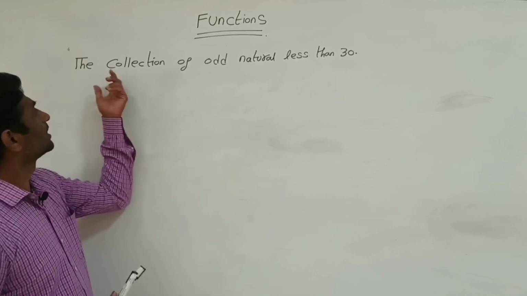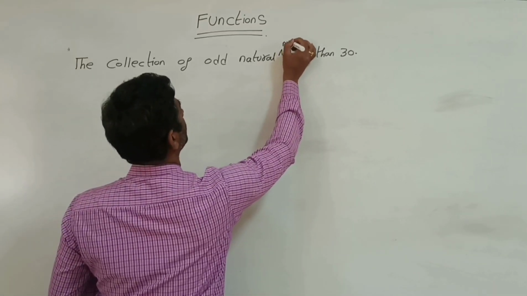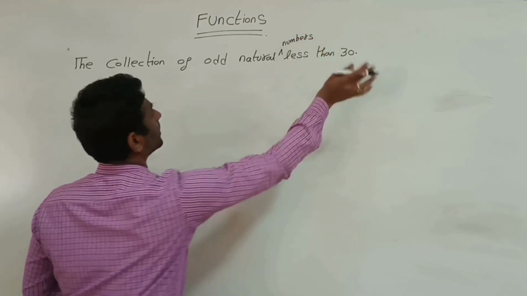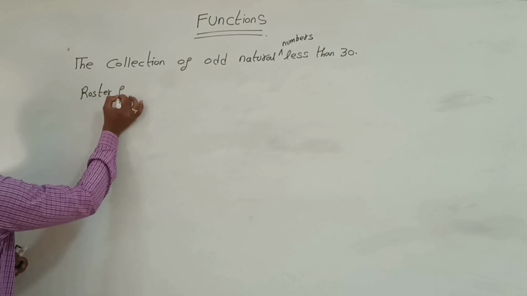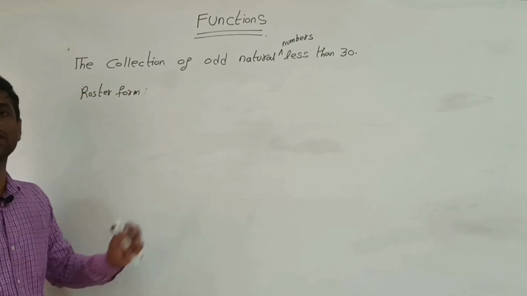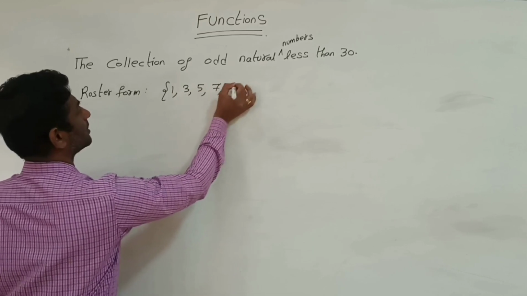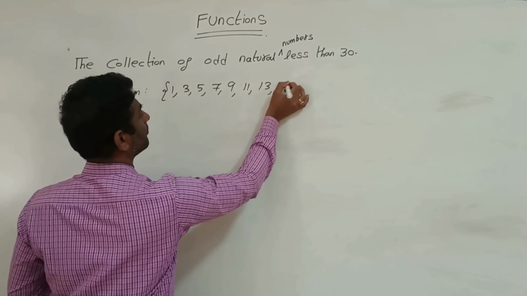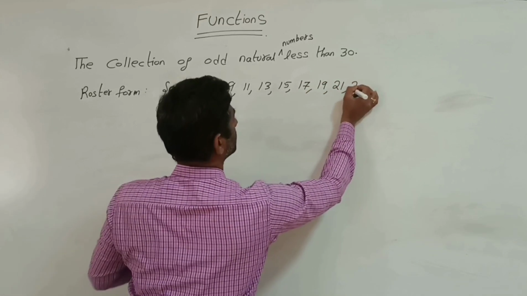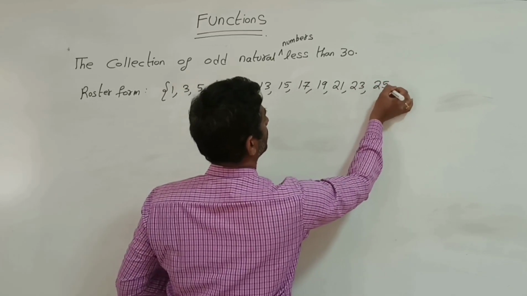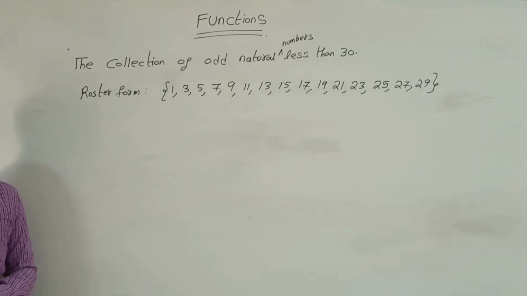So the example is the collection of odd natural numbers less than 30. So in roster form, we have to list all the elements, that is 1, 3, 5, 7, 9, 11, 13, 15, 17, 19, 21, 23, 25, 27, 29. So these are the elements in roster form.